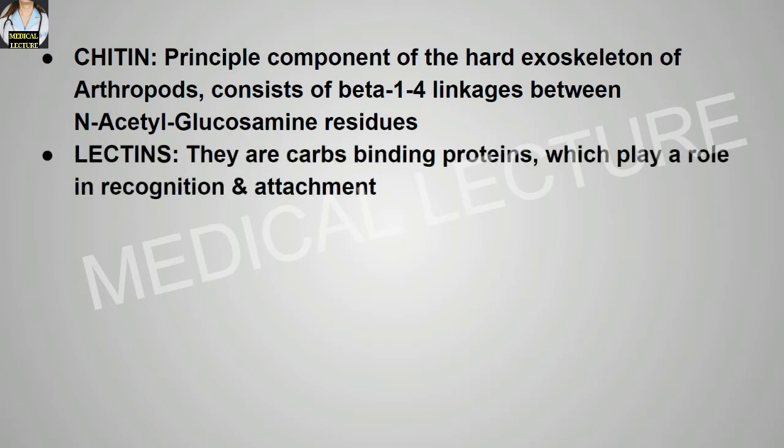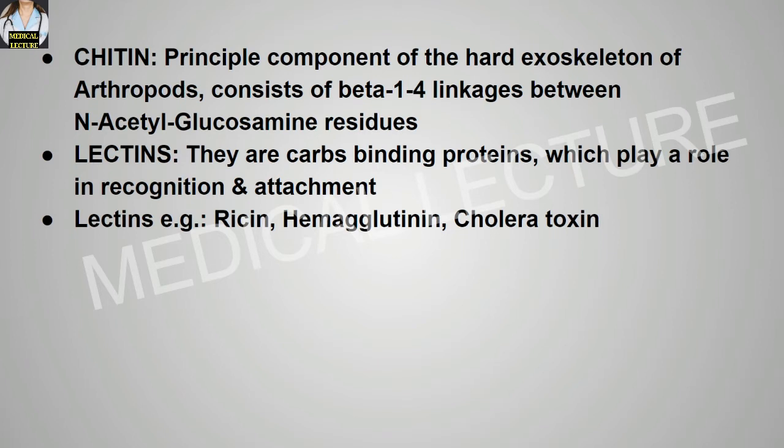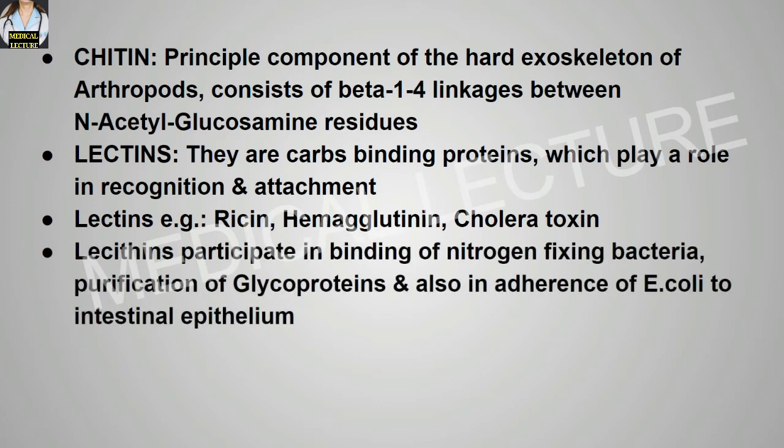Lectins are carbohydrate binding proteins which play an important role in recognition and attachment. The examples of lectins are ricin, hemagglutinin or cholera toxin. Lectins participate in binding of the nitrogen fixing bacteria and also in the purification of glycoproteins and also in the adherence of E. coli to the intestinal epithelium.